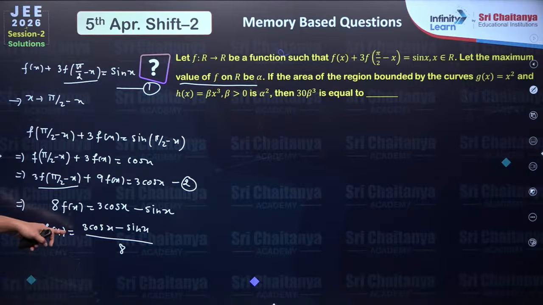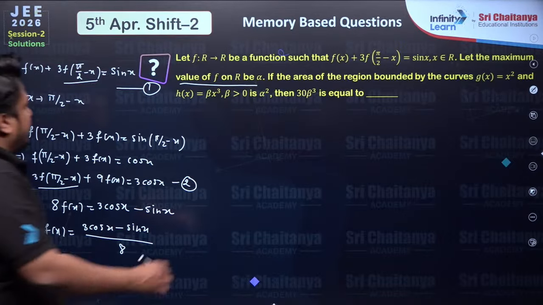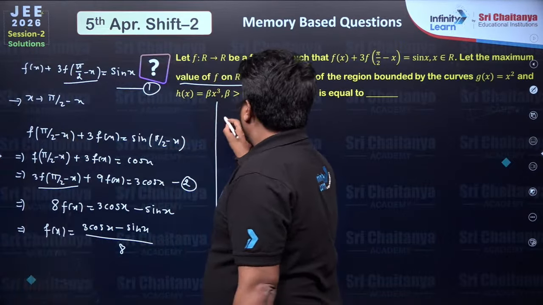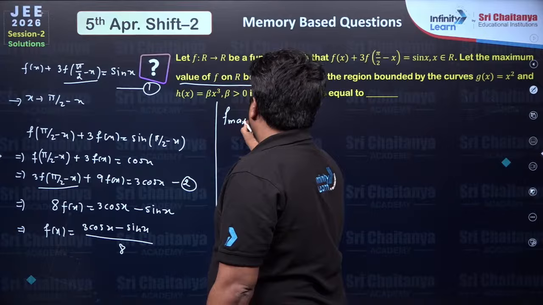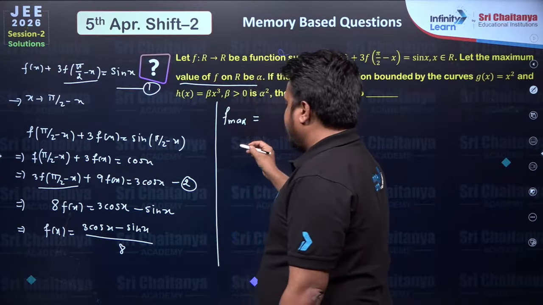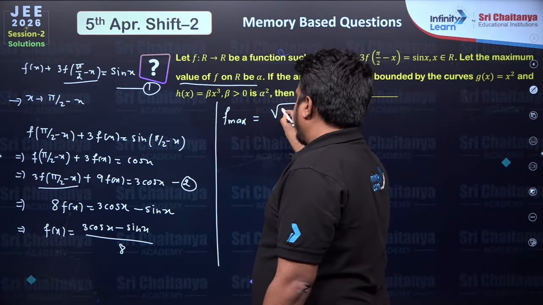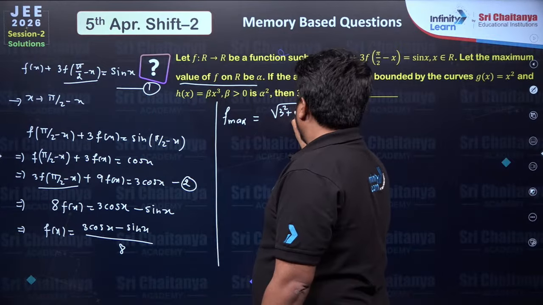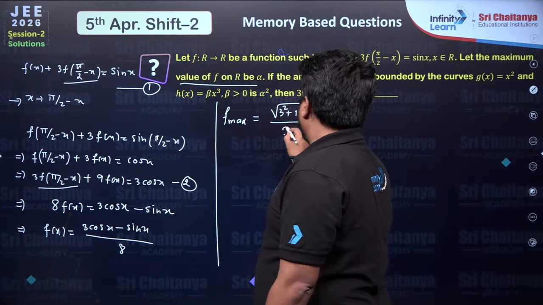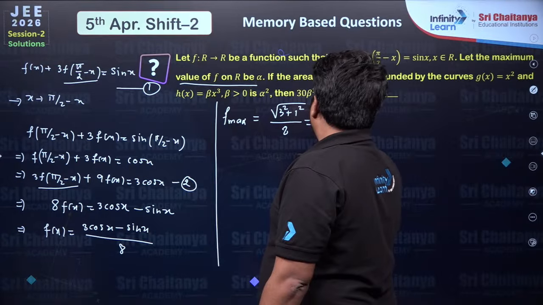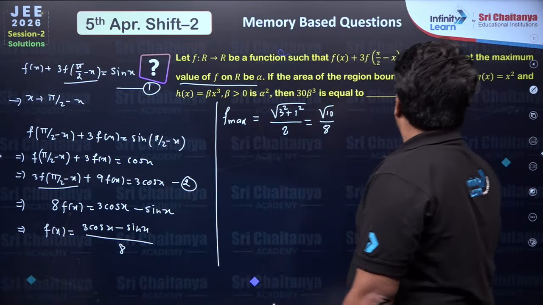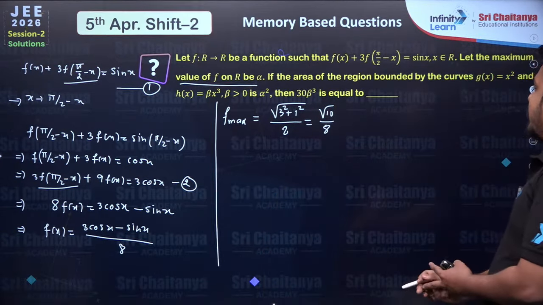Now fx is in the form of a cos x plus or minus b sin x. So we can have the maximum value of fx to be under the root of 3 square plus 1 square, divided by 8. So root 10 by 8. Fine.